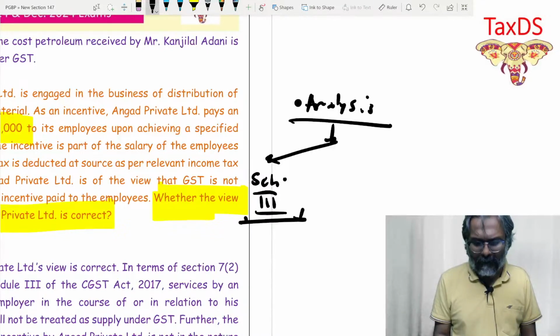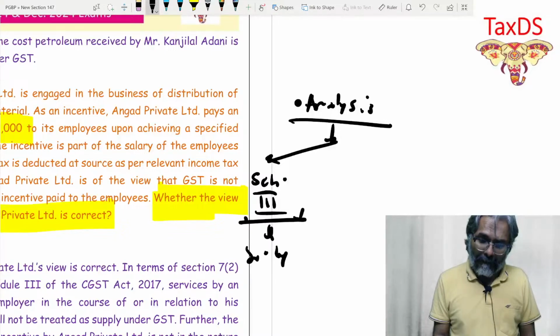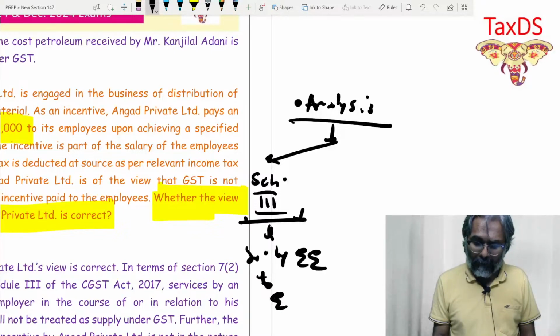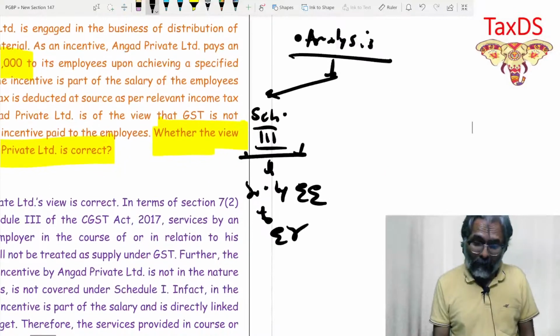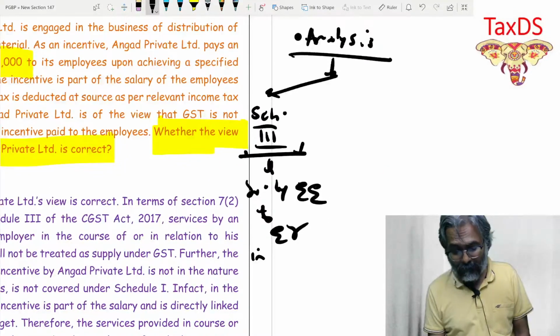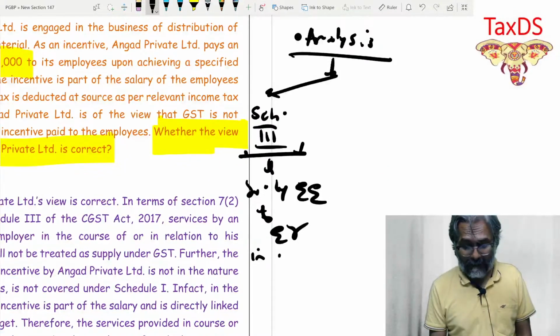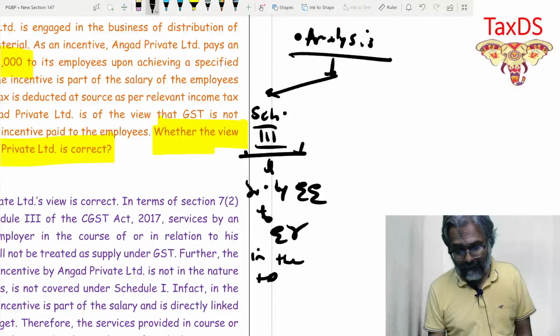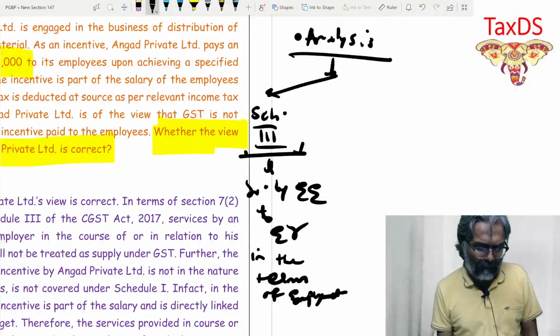Service by an employee to the employer in the course of, or in the terms of, employment. Tell me then, what happens over here?